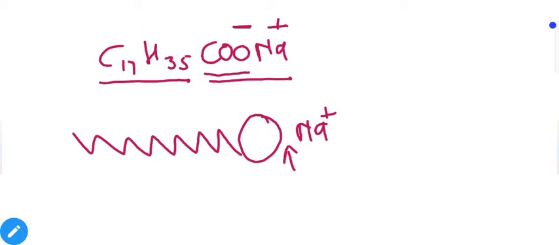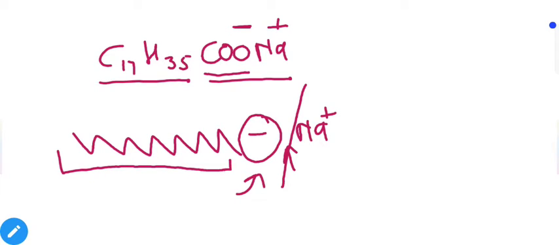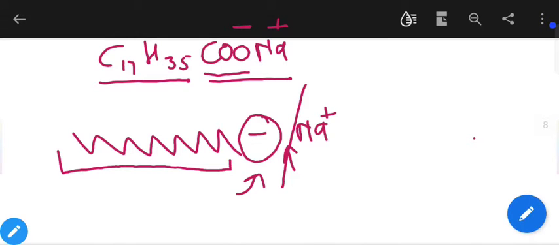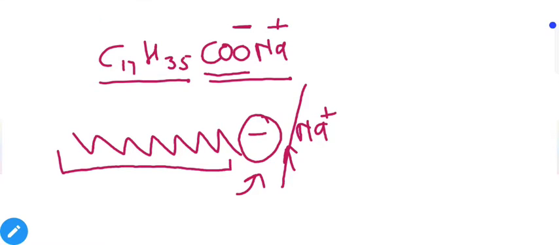When we dissolve soap in water, Na plus and COO minus will separate out because of ionization. So we have a long chain of hydrocarbon attached with the COO minus negative ion. The long hydrocarbon chain will act as the hydrophobic part, that means it will repel water, because this hydrocarbon part is non-polar.